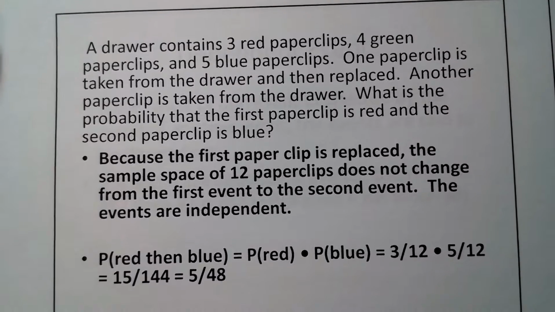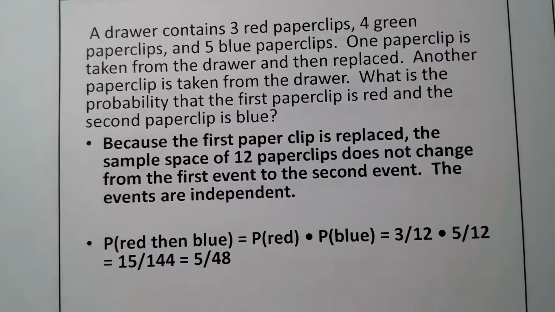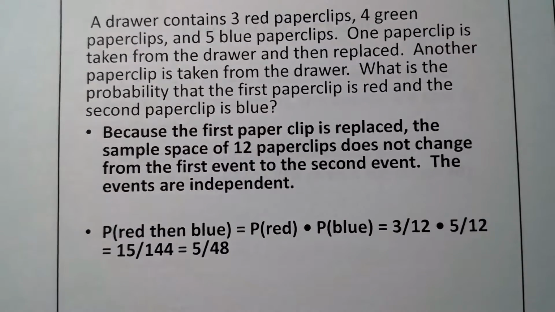So here's a simple problem. A drawer contains 3 red paper clips, 4 green paper clips, and 5 blue paper clips. 1 paper clip is taken from the drawer and then replaced. Another paper clip is taken from the drawer. What is the probability that the first paper clip is red and the second paper clip is blue?